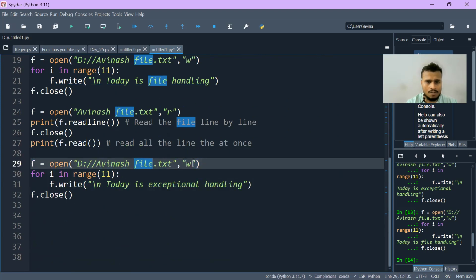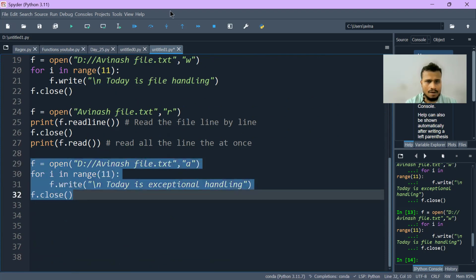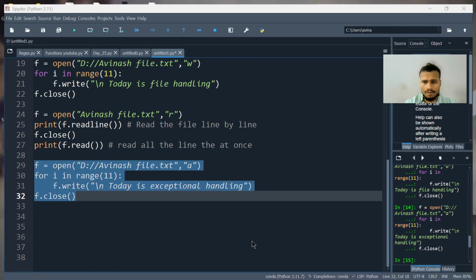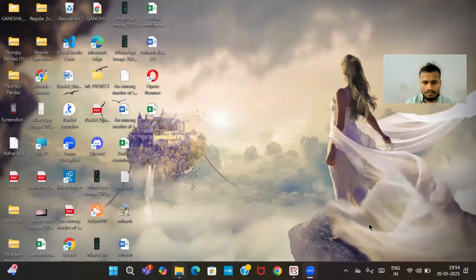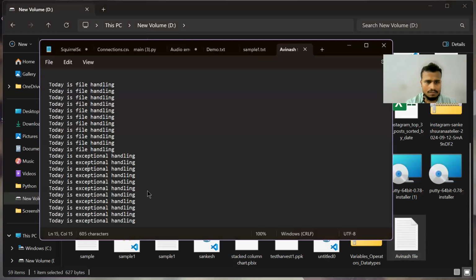So instead of w, we will be writing a. And if I execute this and open that file, you can see here today's file handling, today's exception handling.